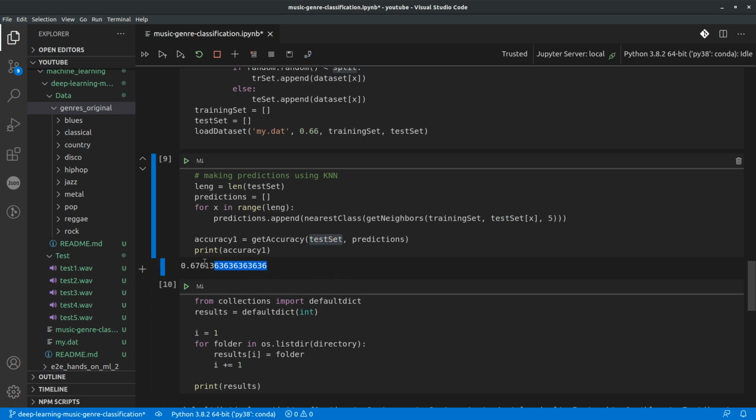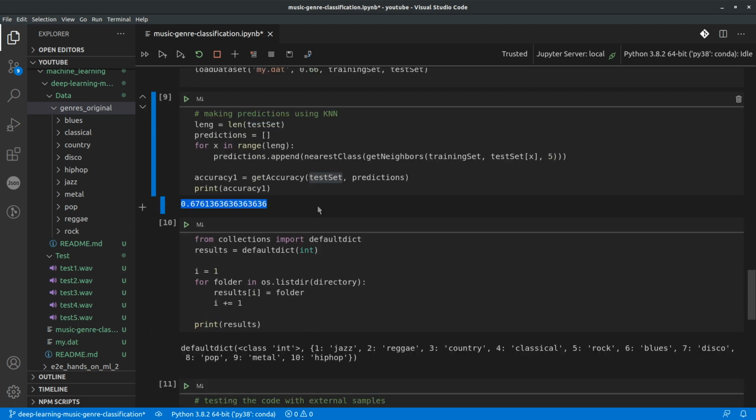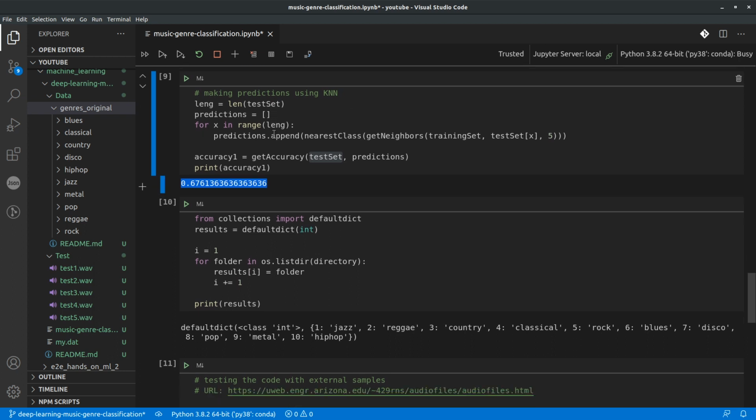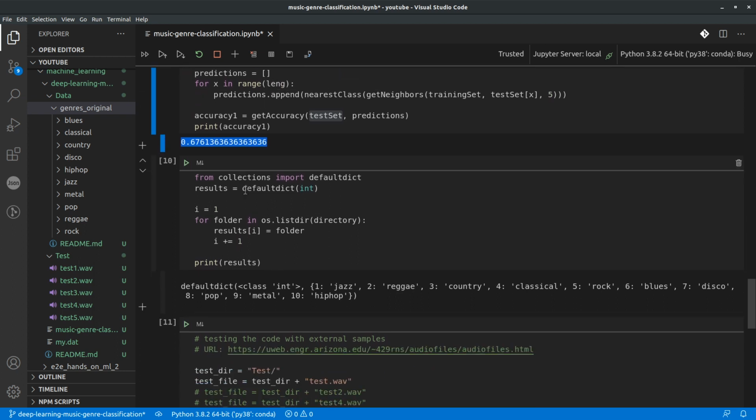So that's where we are getting this accuracy of around 67 or 68%. Okay, so this is the overall model build part. Now we want to test this model again on external sample files. Now for that, what we need to do is what this particular code is doing is